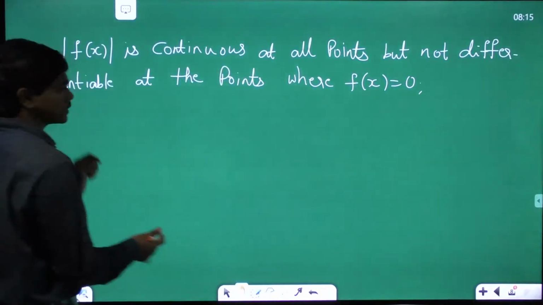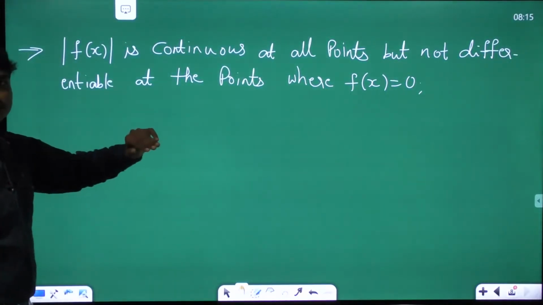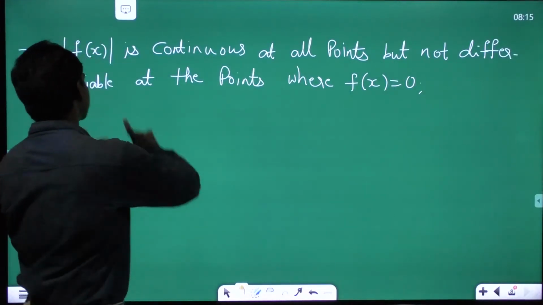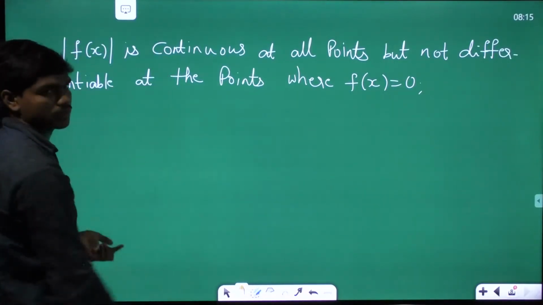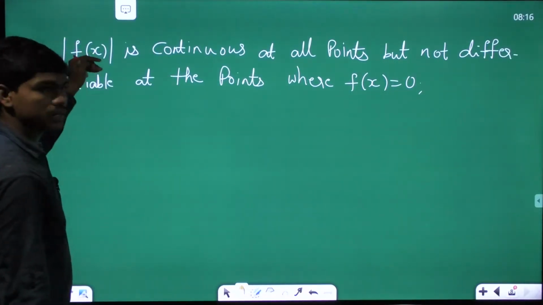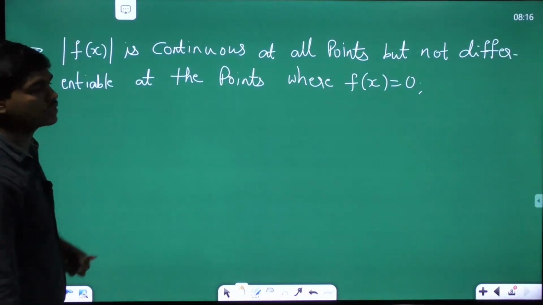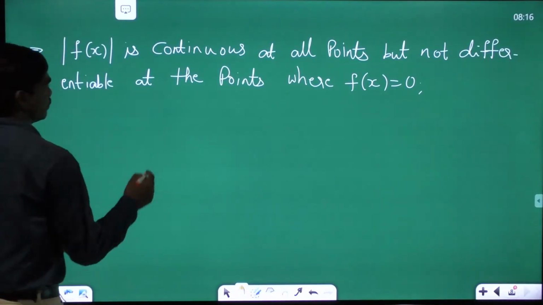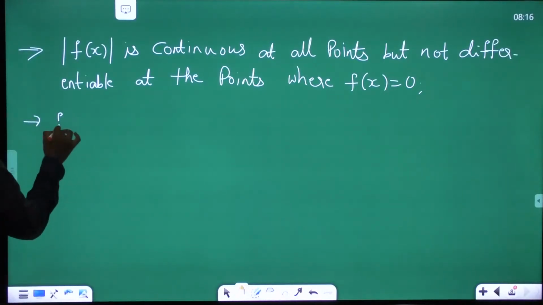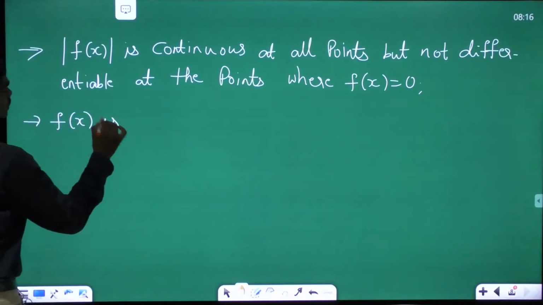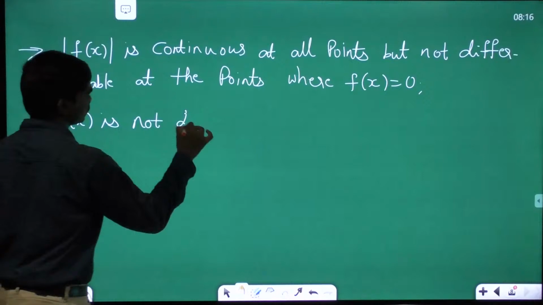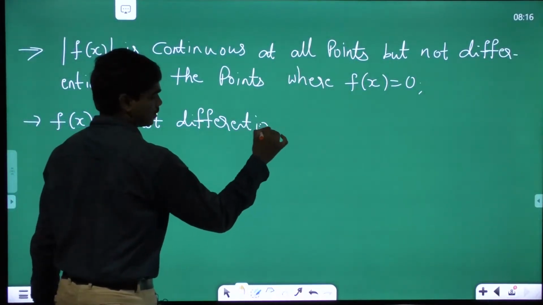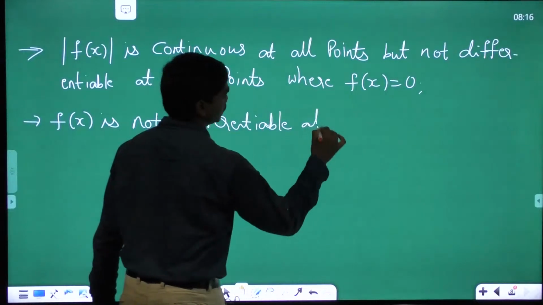And let us suppose this f of x doesn't have a denominator function, because if there is a denominator function we get a few complexities again. Let us suppose there are only polynomial terms or trigonometric terms, but this function f of x doesn't have a denominator. Okay, so where f of x is 0. Now, and also f of x is not differentiable at all sharp points.